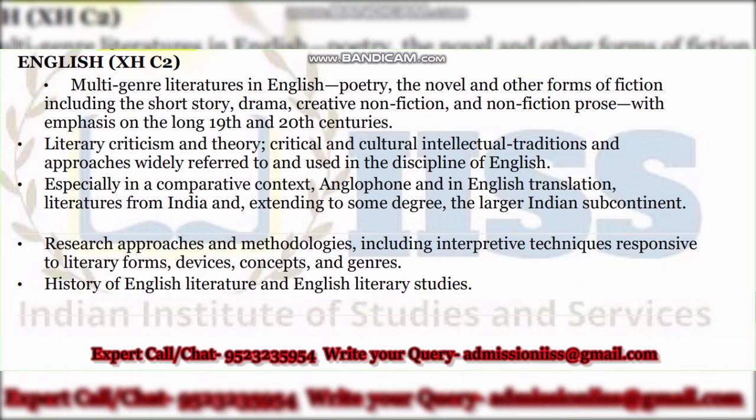Now quickly come back to the syllabus of English. So it talks about the multi-genre literatures in English like poetry, novel, other forms of fiction and non-fiction prose, including drama and story. So remember, when it talks about multi-genre, you have to remember that multi-genre literature is not just about the individual literary genres like poetry or the novel or say drama. It is about the correlation which can be established between all these genres of English literature. And how is it established?